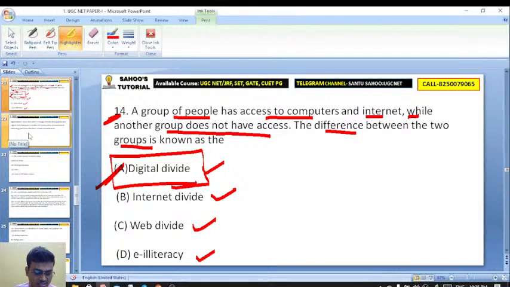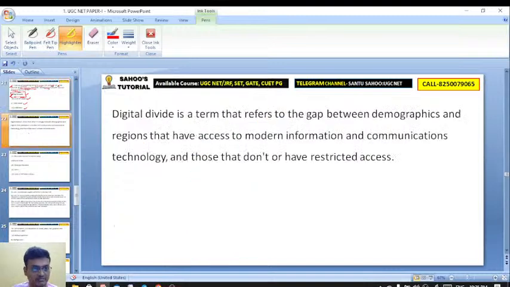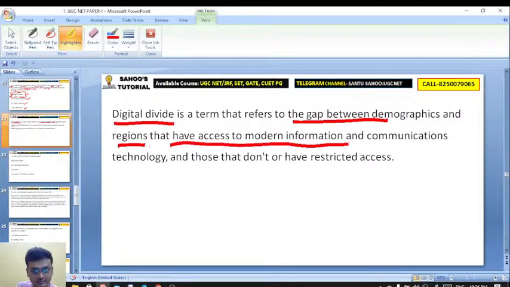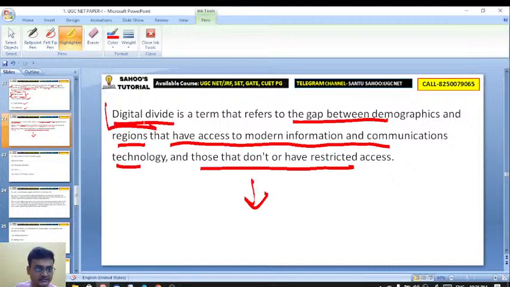This disparity, this difference, is called digital divide. Digital divide is a term that refers to the gap between the demographics and the regions that have access to modern information and communications technology and those that do not or have restricted access.